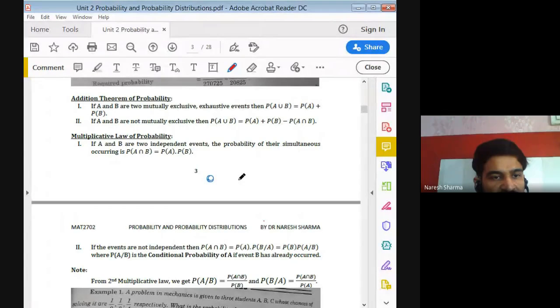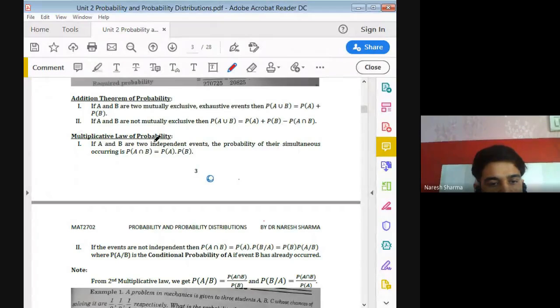So today I'm discussing the addition law of probability, the multiplicative law of probability, and examples on the multiplicative law.